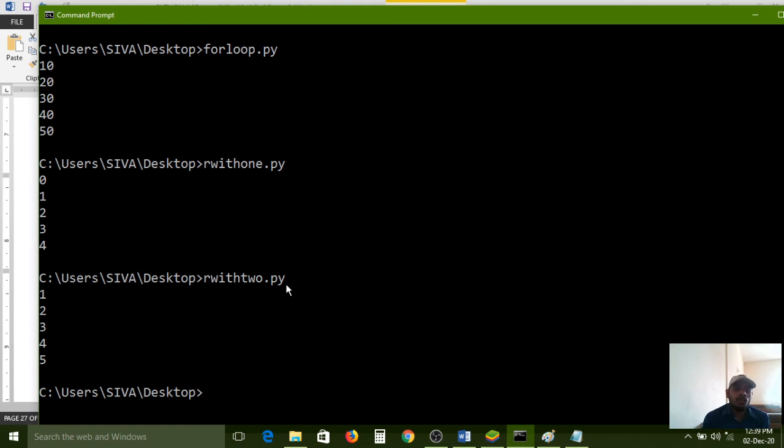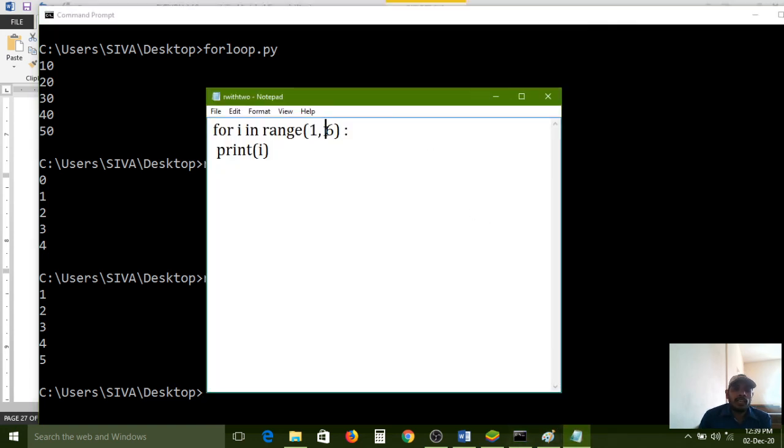Starting point is included: 1, 2, 3, 4, 5. Here I configured the word 6, so that's why the last value is not included by the interpreter. That is the syntax rule. That's why I started with 1 and ended with 5. 6 minus 1, so it is the n minus 1 concept. So 6 means n minus 1. That's why it has represented only up to the 5th number.